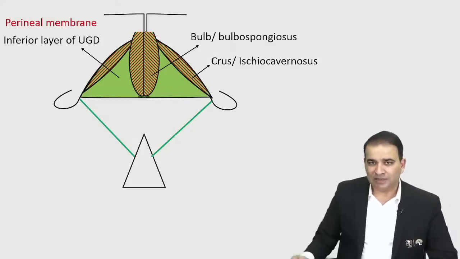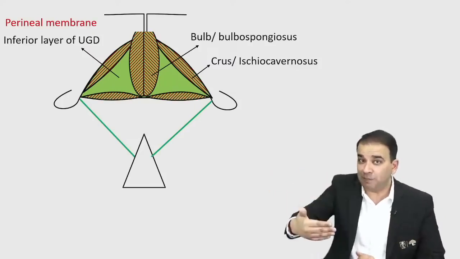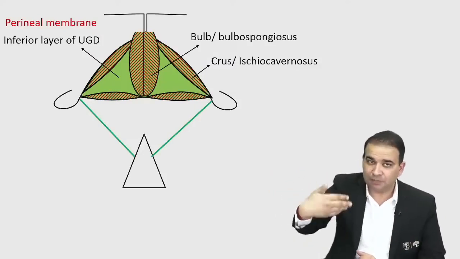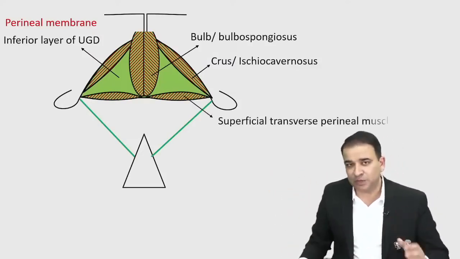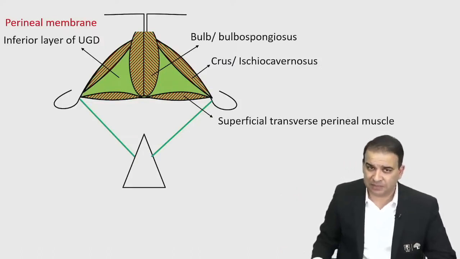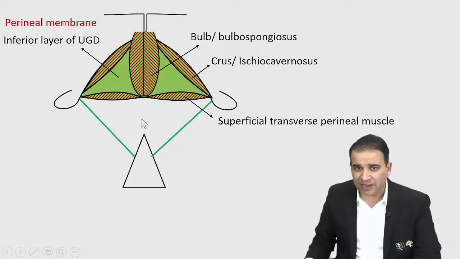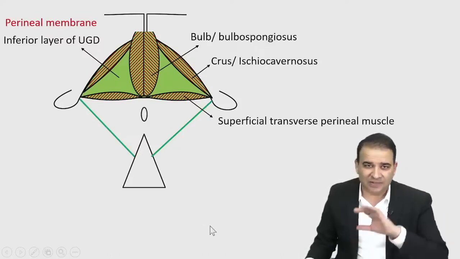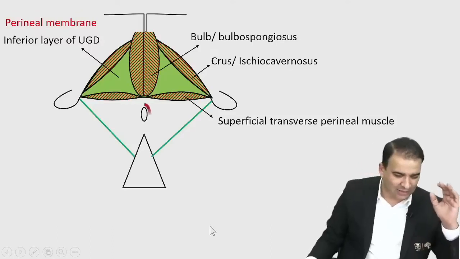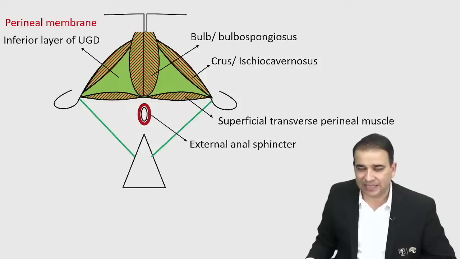There also is a muscle which runs transversely in the perineum, and because this muscle can be seen below the perineal membrane, it is the superficial transverse perineal muscle. Now we also have the anal canal in this posterior triangle, and the anal canal is covered with a sphincter, which is called the external anal sphincter, guys. That's the external anal sphincter.